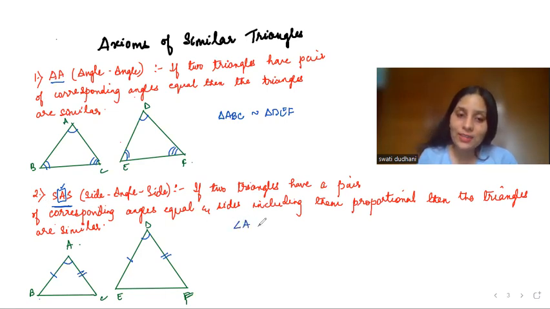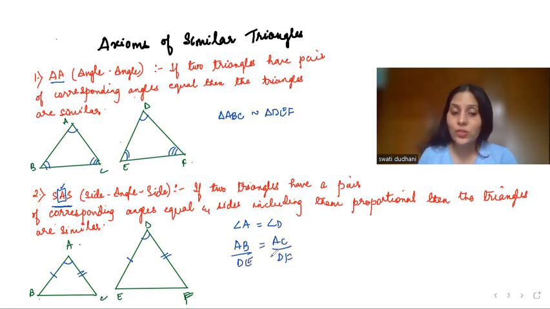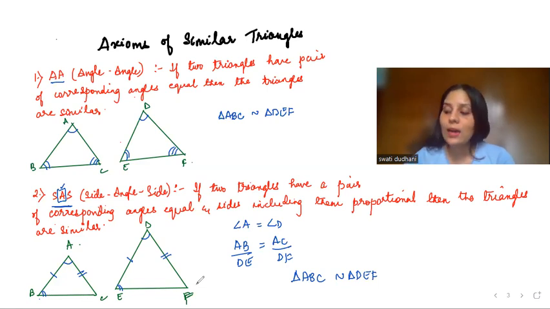So here I can write angle A equals angle D and the sides are in proportion. AB by DE is equal to AC by DF. So if I prove this, I can say that triangle ABC is similar to triangle DEF. I can also have other things, like if I consider B and E, then my sides would be AB by DE is equal to BC by EF. My angle should be between the two sides. I hope this is clear.